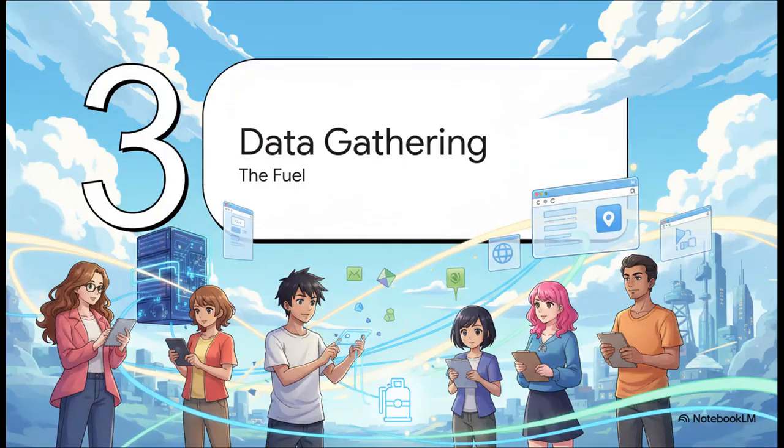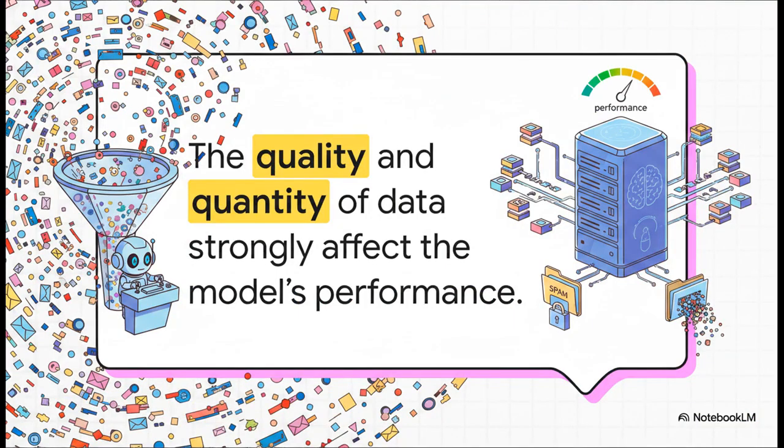Which brings us to Section 3, gathering and cleaning data, the literal fuel for the system. Now, machine learning systems learn entirely from data. This raw material gets pulled from all over the place: websites, sensors, surveys, massive databases. It powers everything. And I really want to pause on this idea because it is the golden rule of machine learning. The quality and quantity of data strongly affect the model's performance. Think about our spam filter. It is truly, honestly, only as good as the giant pile of emails it studies. If you give it a tiny data set or just stuff that doesn't look anything like a real-world inbox, your model is absolutely going to flop.